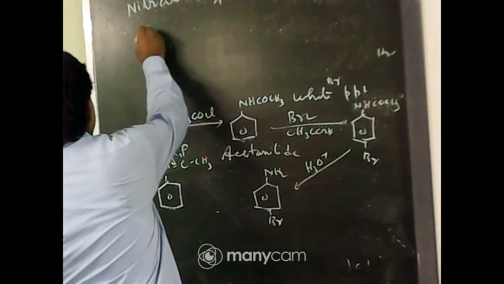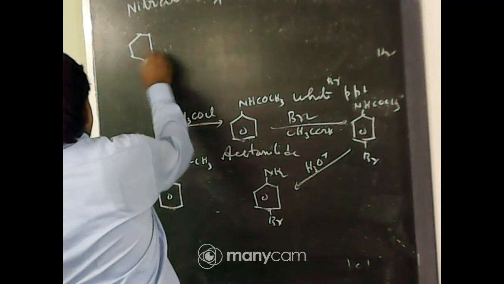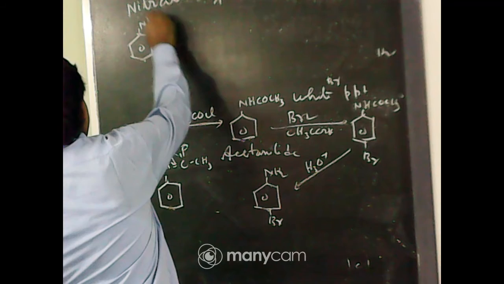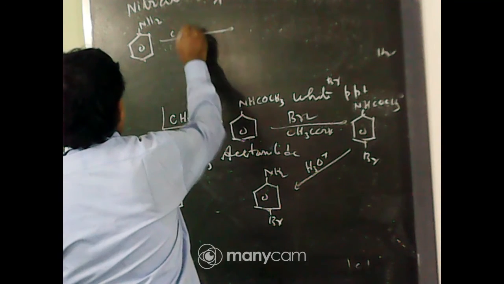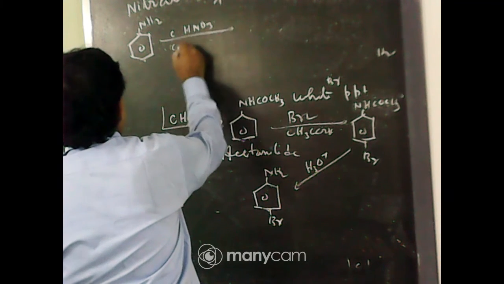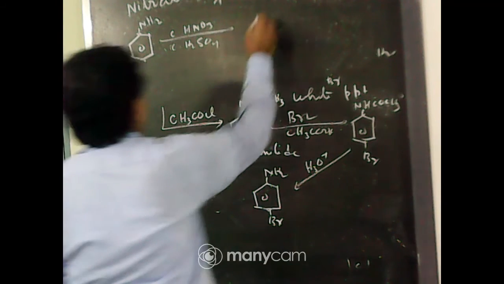Nitration of aniline: aniline reacts with concentrated HNO3 and concentrated H2SO4.